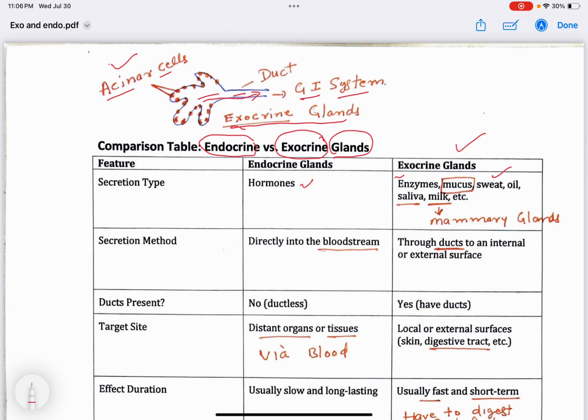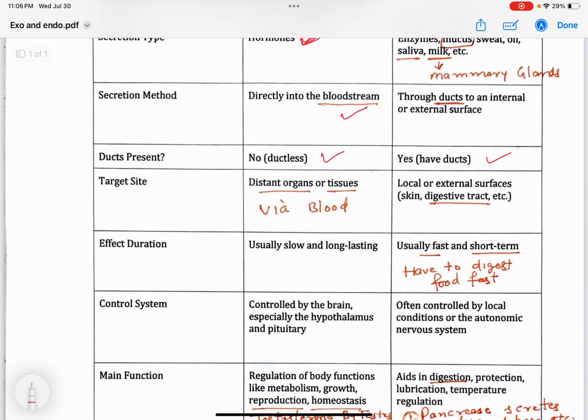But endocrine glands, they are the hormones. They are secreted directly into the bloodstream, not into a duct-like system. Okay, so they go into the blood, and they have no ducts. And exocrine glands have ducts. They secrete into the duct system. And the target site for endocrine glands is via blood. So they go to the far regions of the body and tissues. Okay, and usually their action is slow and long lasting though.